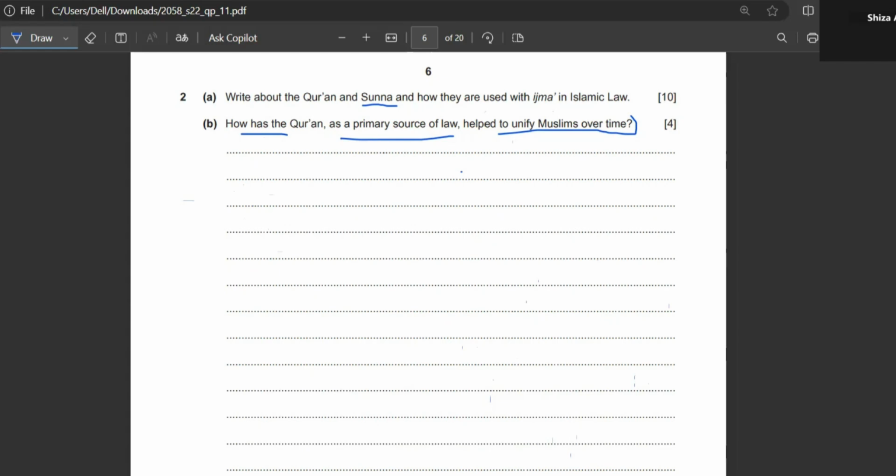Okay? Make sense? Ma'am, how many points maximum do we have to write? For 4 marks, you have to write 4 pointers. If your question is of 4 marks, then 4 pointers are a must. If you write 3 points, then you'll get 3 on 4. If you write 2, then you'll get 2 on 4. So try to write 4 on 4, so that you get full marks. Okay, is it understood?